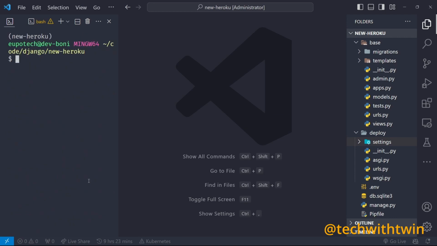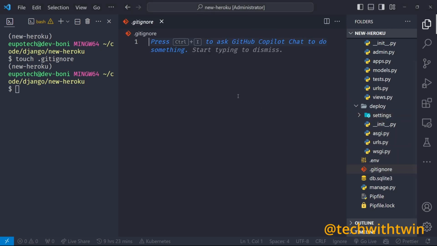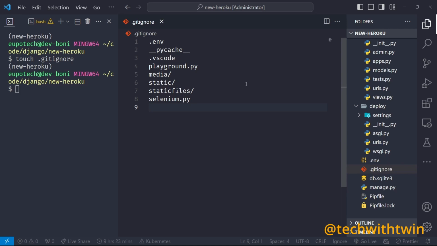The next thing is to git init, or maybe just create a .gitignore. So we created a .gitignore. Then we need to add that markup there to ignore some of these files, the .env and the rest.